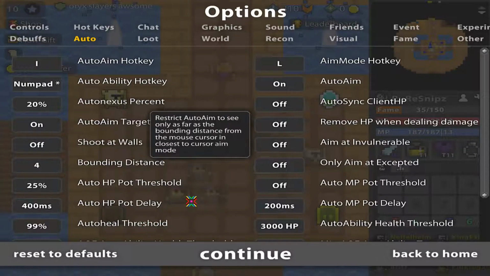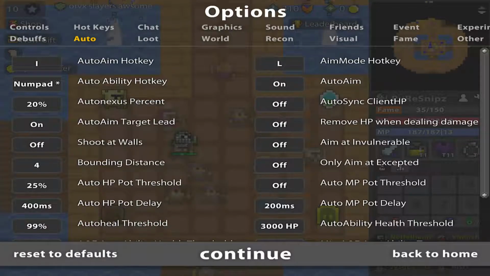Alright, HP pot threshold 25%. This means if you're on 25% health, you will automatically use a health potion. So your HP will go back up. Meaning that your auto nexus percent on 20% is actually almost never going to be used, since you have like 6 times you can use a potion. So you first use a potion, and then after there's no more potions, then it will nexus. This means you can stay in longer, pretty useful. Don't put it on any higher because you will lose your potions too quick. Just 25% is good, 20% here is perfect.